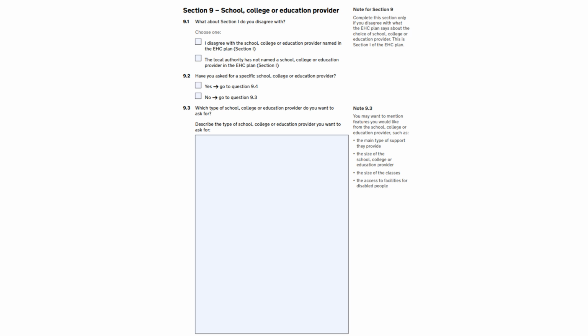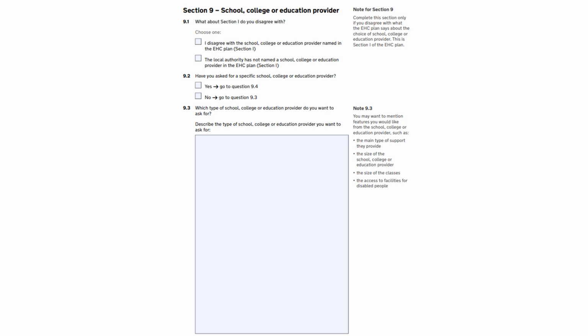You might be appealing several sections of your child's EHC plan, but Section 9 is only if your appeal includes a challenge against Section I in the plan, which is the educational placement. If you are appealing only Section I, make sure you are confident that Sections B and F are full, accurate and specific. If you're not appealing against Section I, leave this section blank and go on to Section 10.